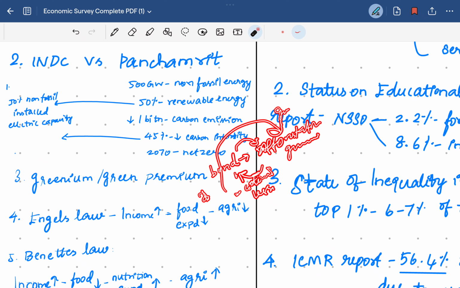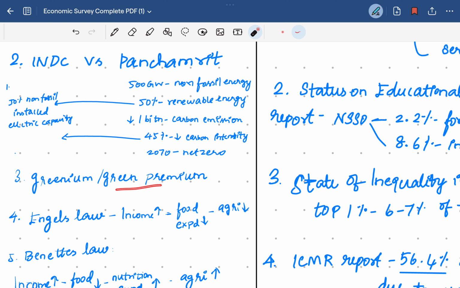The difference between the normal dividend and the green dividend is the green premium. People who are responsible towards society and environmental causes are investing in green premium bonds, and that is called the greenium. It's a simple concept.